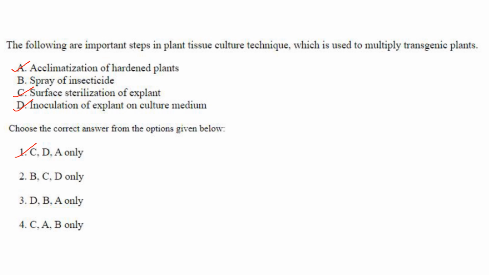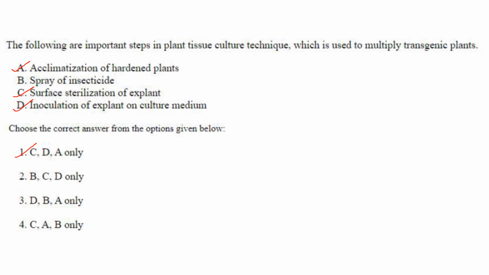So A is correct. Spray of insecticide. That is not necessary. Surface sterilization of explant. That's correct. Inoculation of explant on culture medium. Yes, that is also correct. So A, C, D are correct.